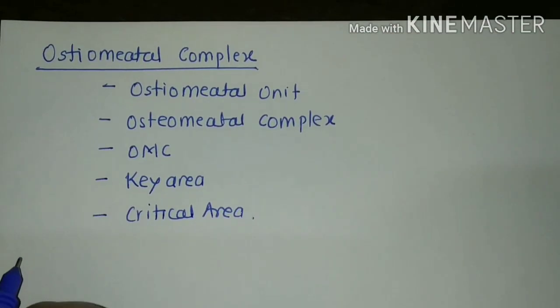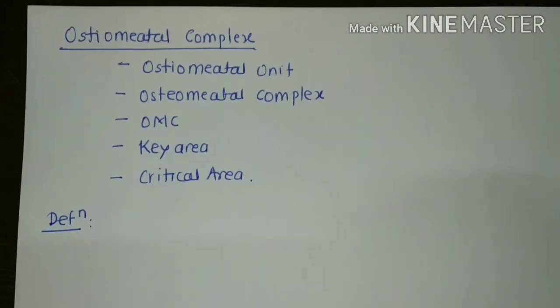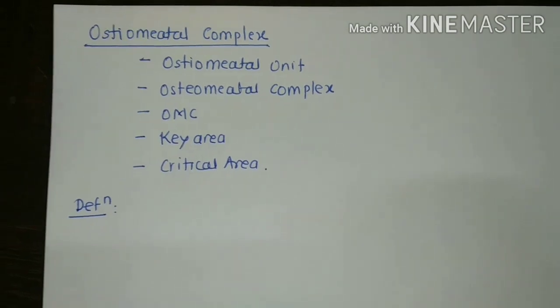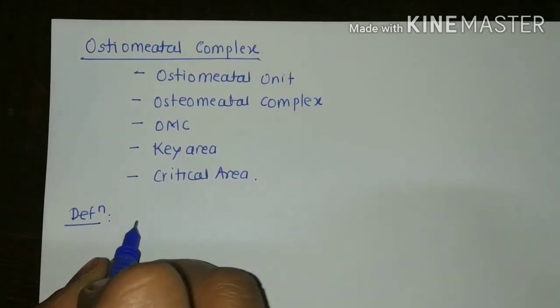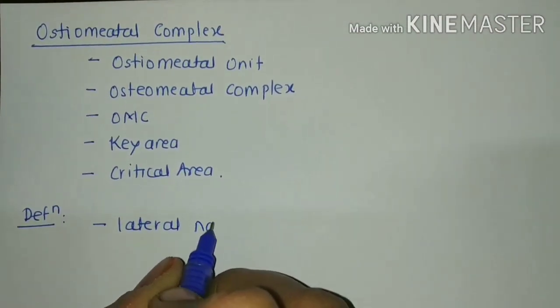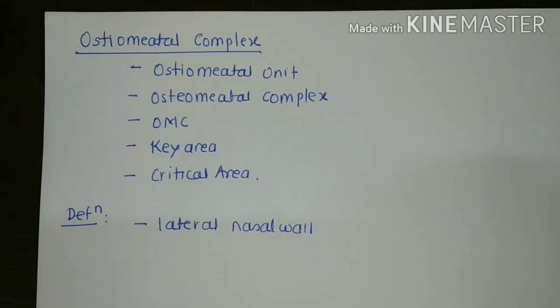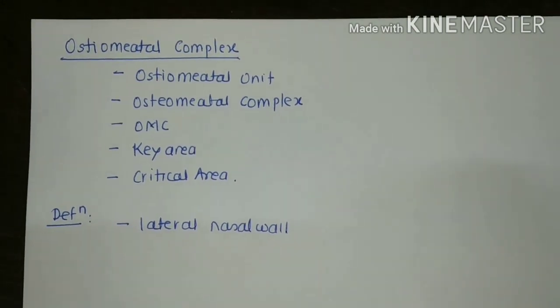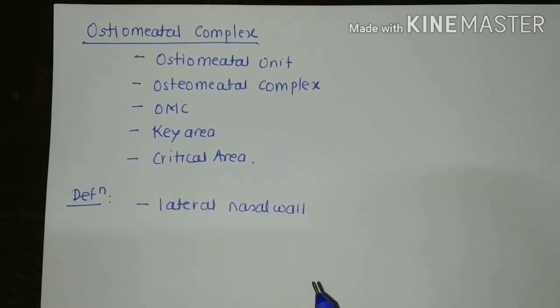Clear? Now to define the osteomeatal complex, we can say that it is the area which is present on the lateral nasal wall in the middle meatus, and it receives the drainage from anterior ethmoid cells, frontal sinus and maxillary sinus.